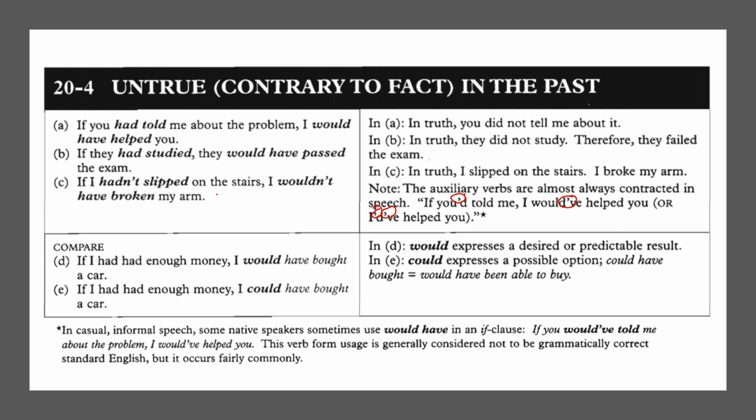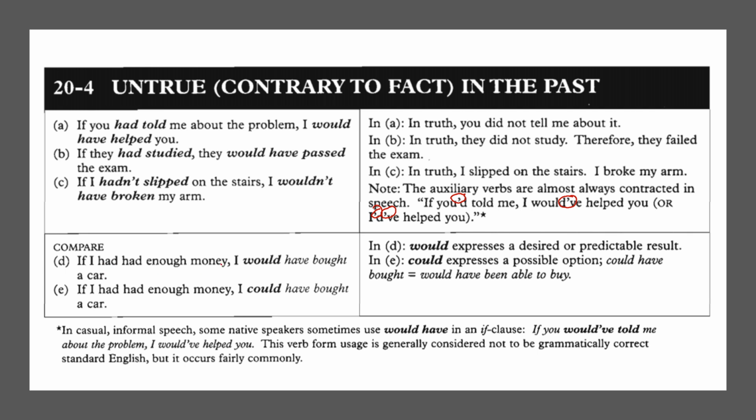If I hadn't slept on the stairs, I wouldn't have broken my arm. The truth: I slept on the stairs, I broke my arm. Because the conditional if is in the form of past perfect negative, the real condition must be in the form of simple past positive. Okay, then the next one, compare.